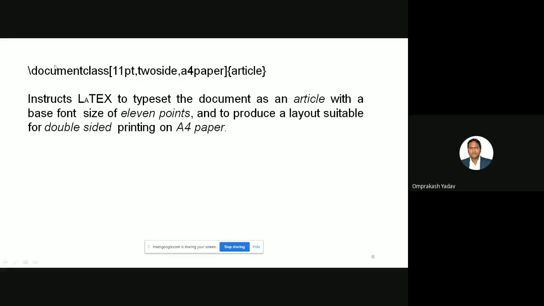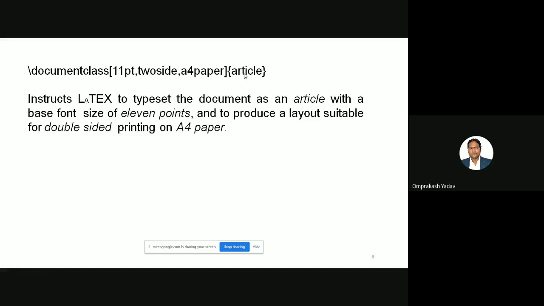So for example, if I write like this: document class, 11pt, twoside, a4paper, and in the curly brace I mention article. What this means is, instruct LaTeX to typeset the document as an article, because this is an article.